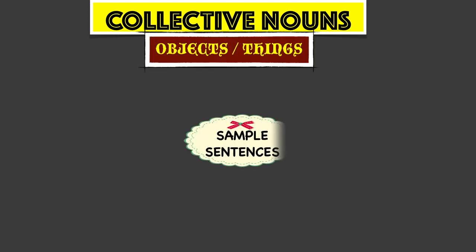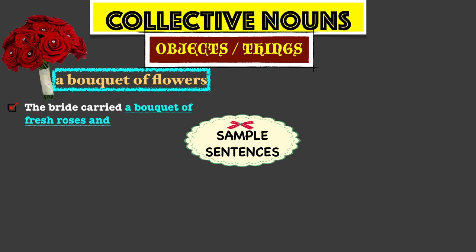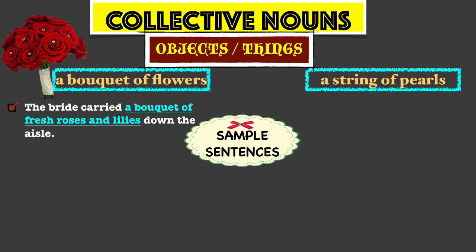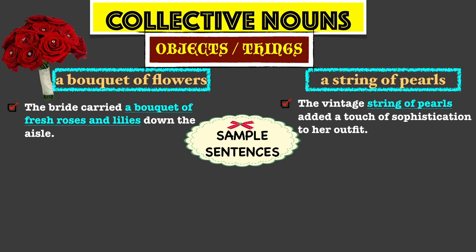A bouquet of flowers. The bride carried a bouquet of fresh roses and lilies down the aisle. A string of pearls. The vintage string of pearls added a touch of sophistication to her outfit.